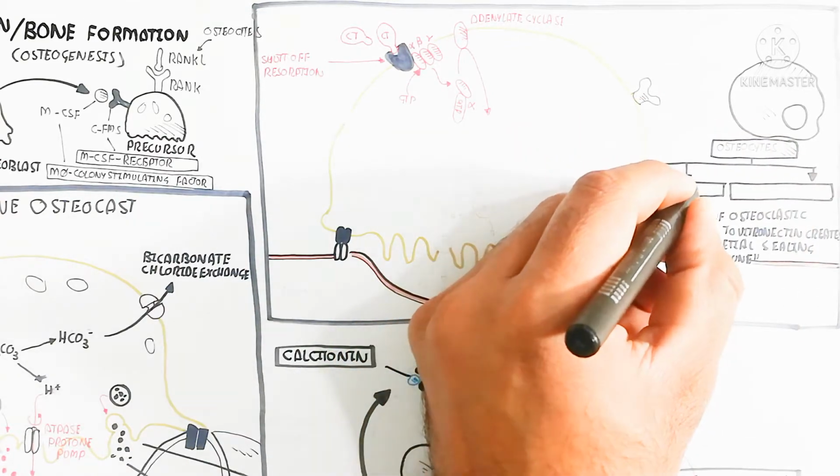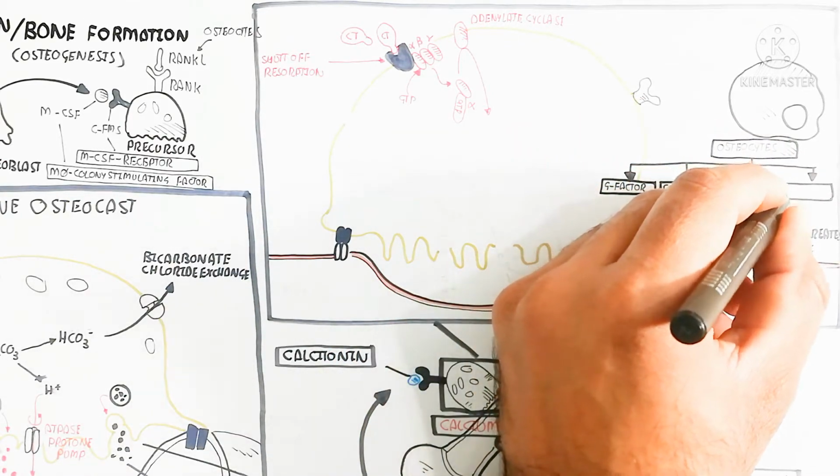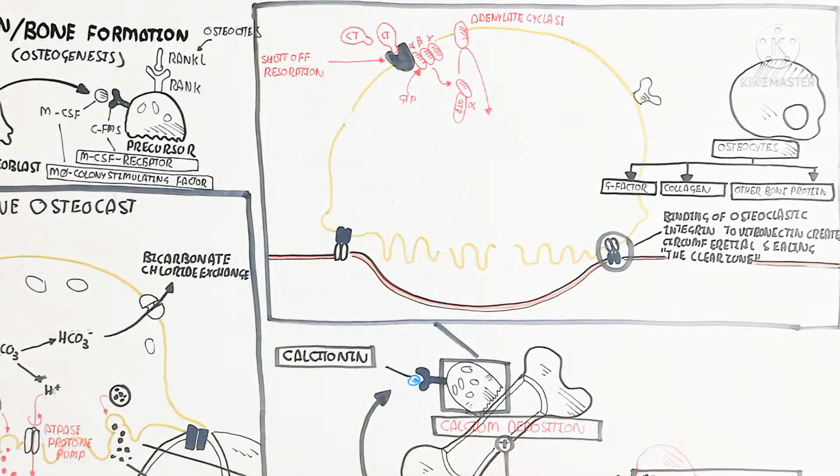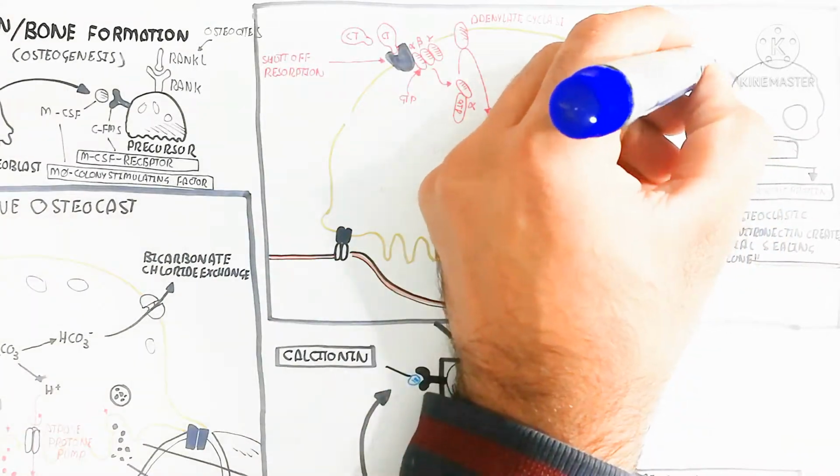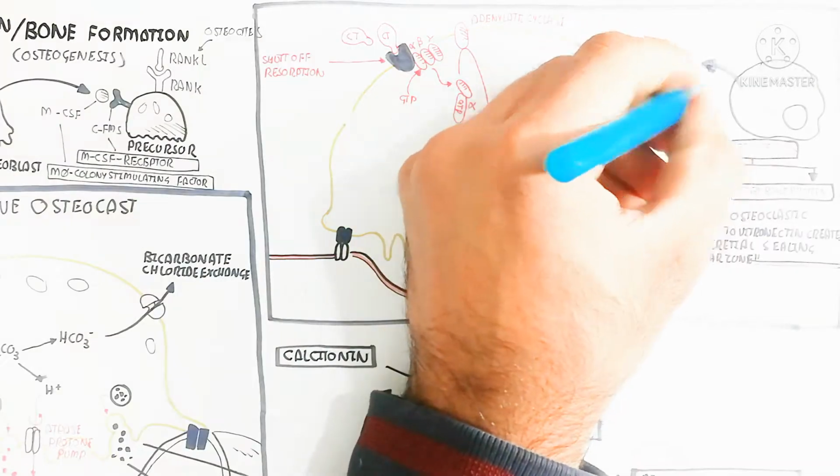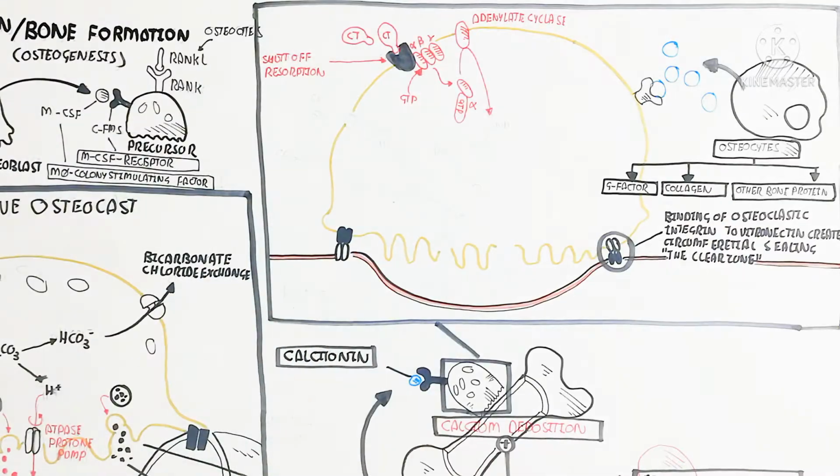So the osteoblast is the immature bone forming cell. Here the osteocyte or osteoblast produces the growth factor, collagen, and other bone protein.